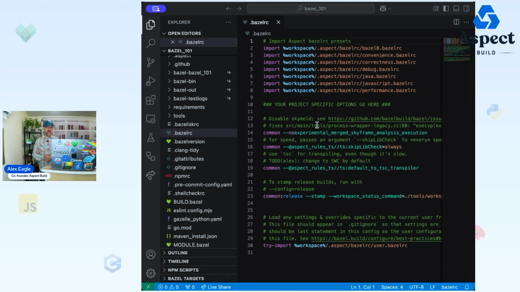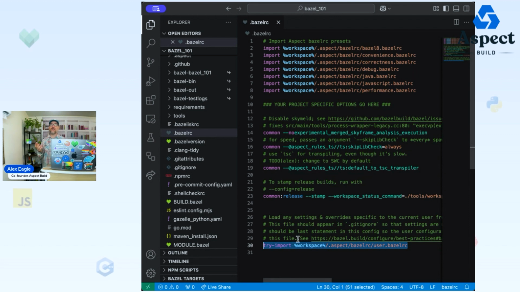Since there's so many of them, we don't want to have to remember them. We don't want to have to type them. As much as possible, we want them to just be set for us. And that's where these RC files come in. There are 4 locations that the RC files appear. One is a system-wide file. You almost never touch that unless you're configuring CI or something. Then there's a file that's checked into the repository that we're looking at right now.